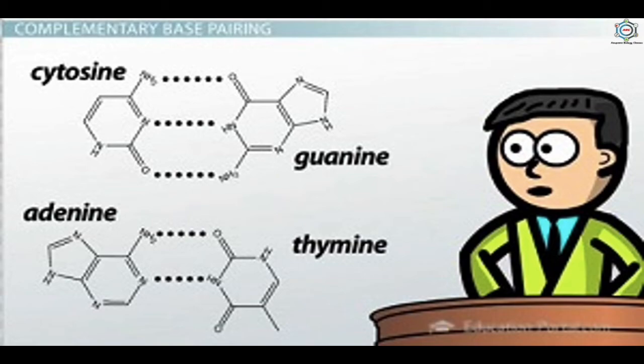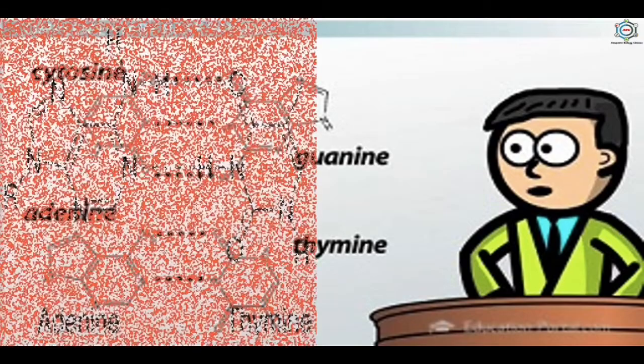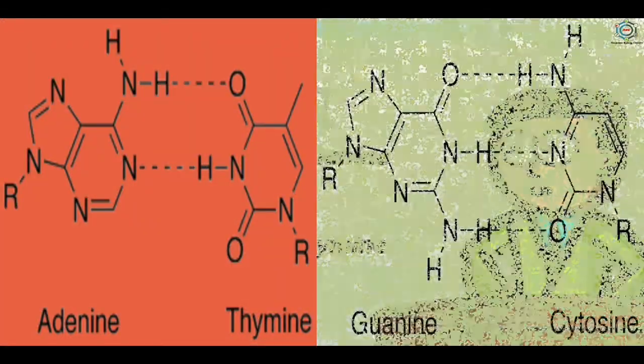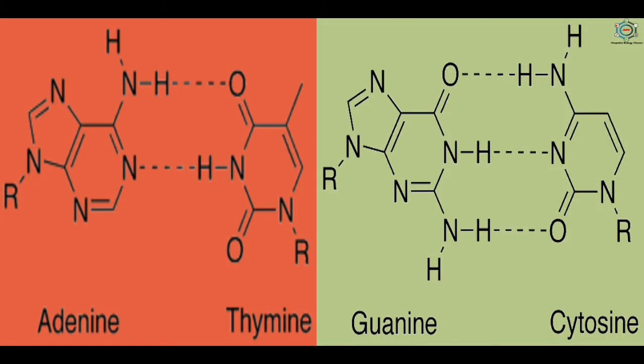A base pair must consist of a purine and a pyrimidine, and there are two reasons for this limitation. The first one is the space available between the two sugar-phosphate chains of the DNA, that is 2 nm, that is 20 angstrom, which can accommodate one purine and one pyrimidine, but not two purines, which would be too wide, and not two pyrimidines, which would be too narrow to form proper hydrogen bonds.